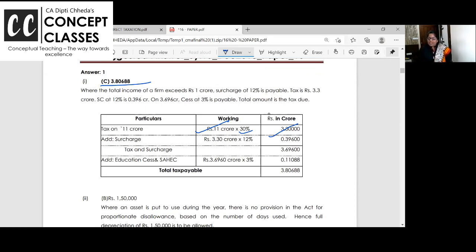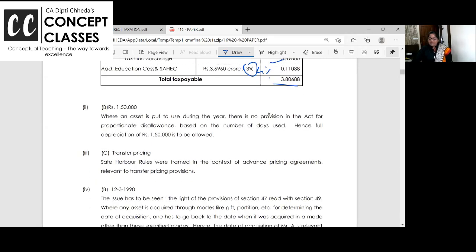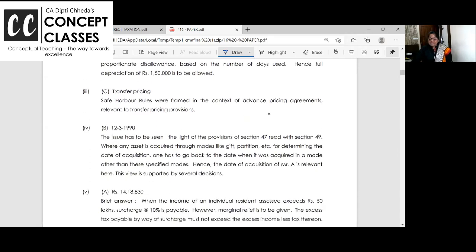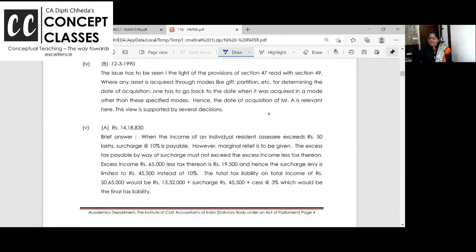Okay? So on 11 crores, the tax is 30% for the partnership firm. On that, the surcharge rate is 12%. ESES here it's 3, actually now it will come to 4%. Okay? This is 150 asset transfer pricing. You just have to write a one line answer. If you can read the answer at home, then I can go to the next MCQ and explain the provision. Respond to me if you want me to read, if all these answers are clear.